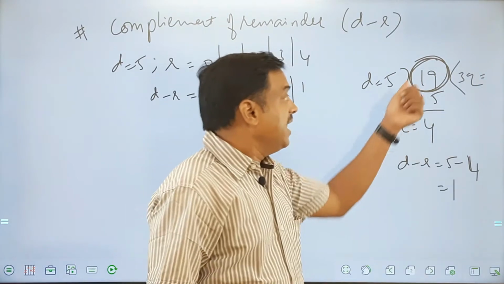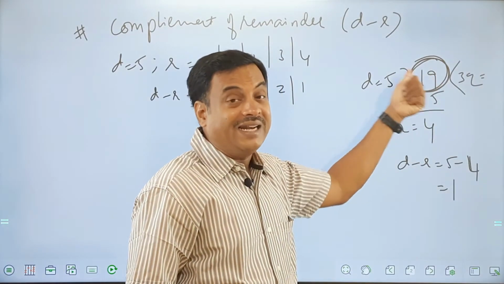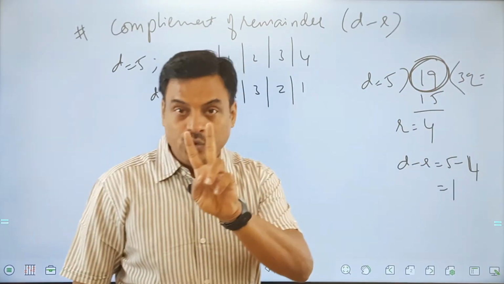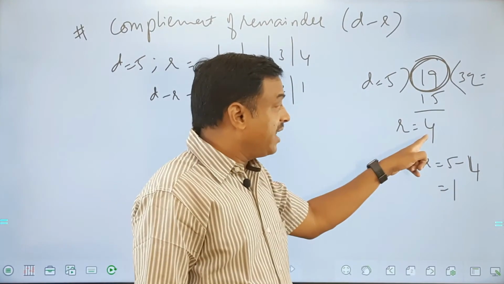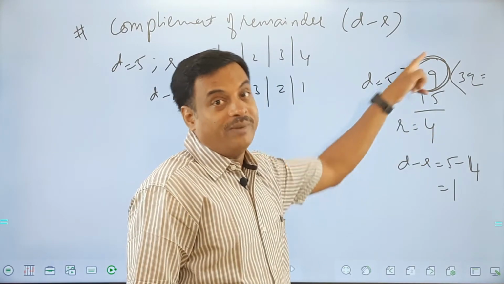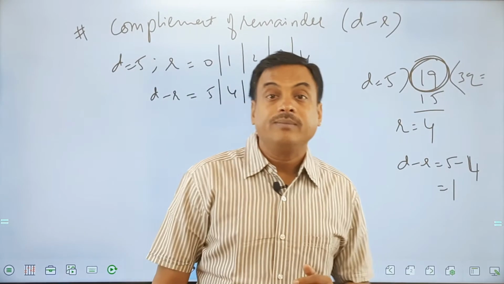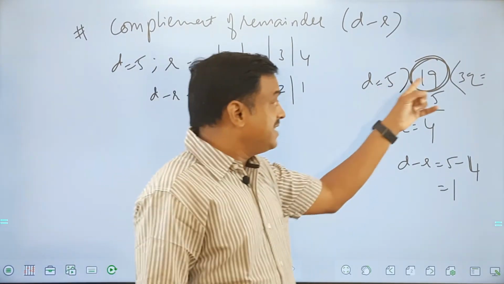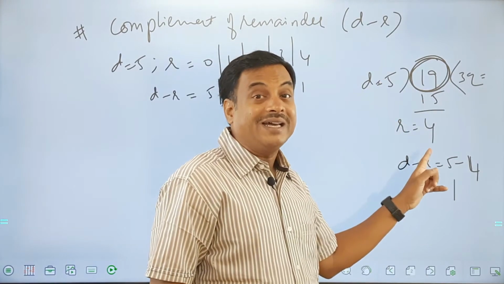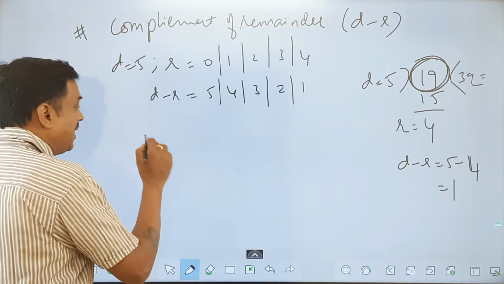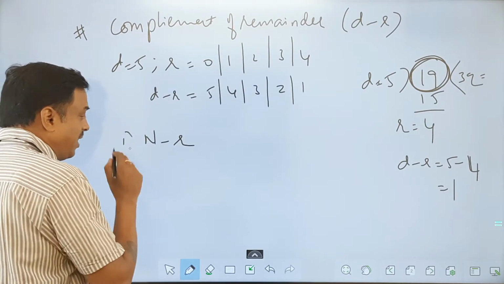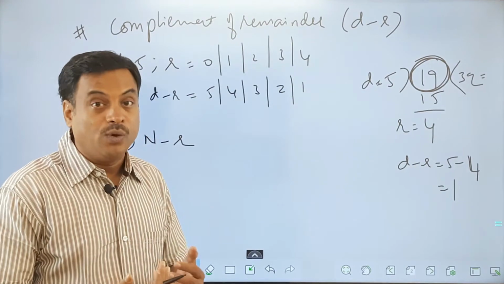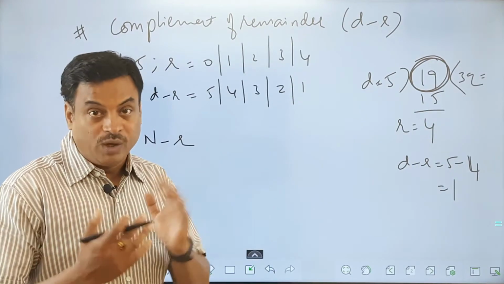The first way, subtract 4, the remainder, from 19. So what is 19 minus 4? 15, and we know 15 is exactly divisible by 5. So to make this number exactly divisible by 5, I should subtract the remainder from the number. That is one of the methods here. 19 minus 4, 15 is exactly divisible by 5.